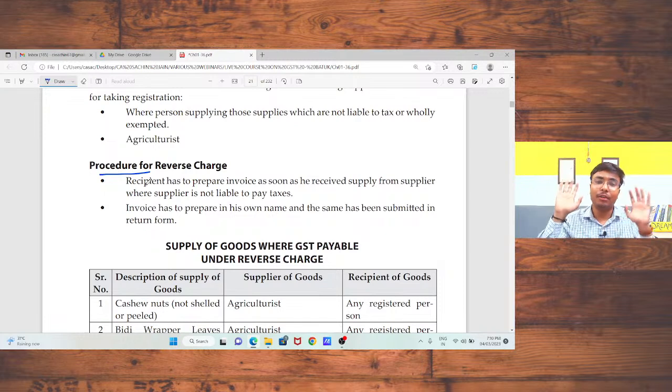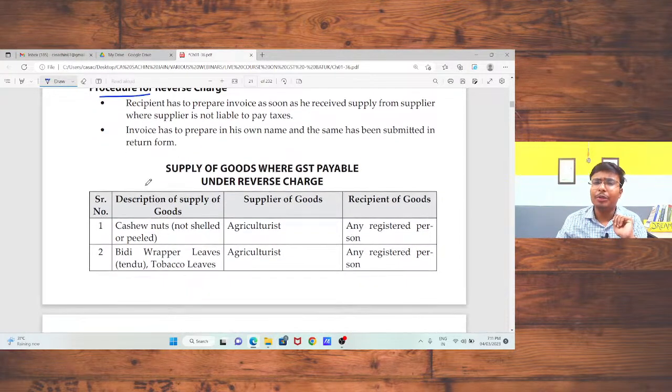This is the basic concept of reverse charge mechanism. Now, as per section 9, subsection 3, there is a certain category of goods and certain category of services on which reverse charge will be applicable. We are not going very deep into those particular types of goods and services. I will just briefly discuss them so that we can cover the concept. The list is not required to be learned or memorized. This is a general concept. We will discuss it in a practical way.